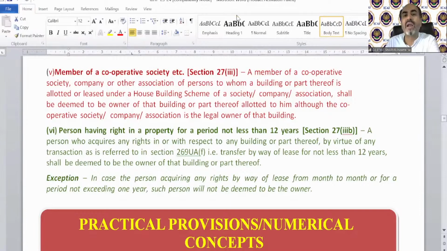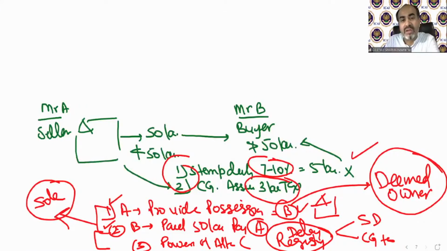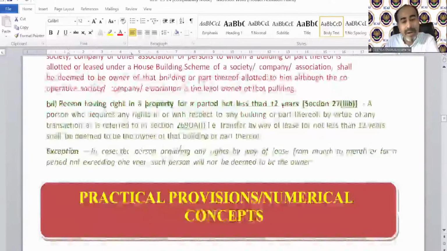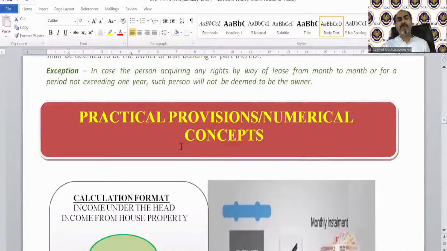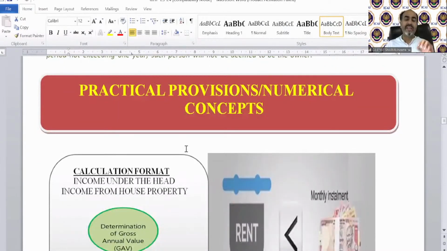So if you are technically having a property on lease for more than 12 years, then you will be treated as deemed owner again. So technically you are not the owner of that property, but for the purpose of house property, if you have taken any property on lease and the lease period is more than 12 years, in that case, you will be treated as deemed owner again.